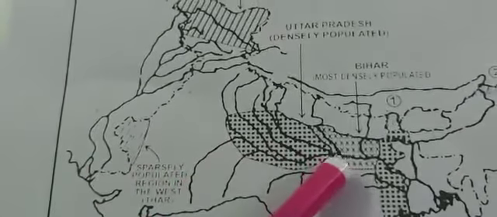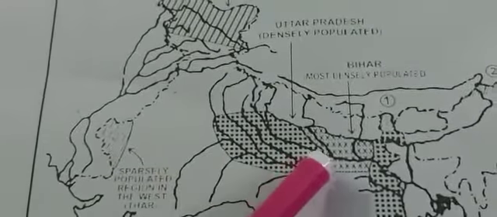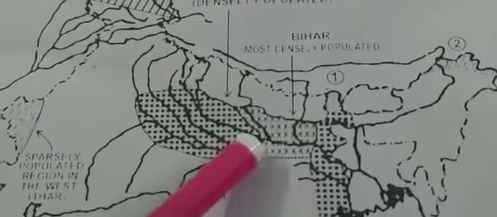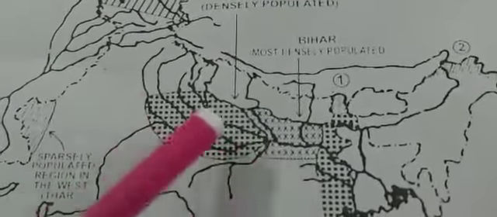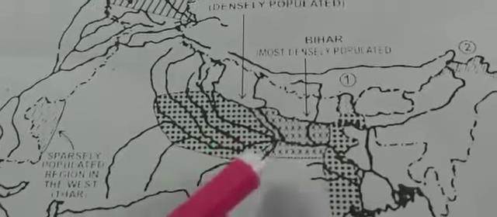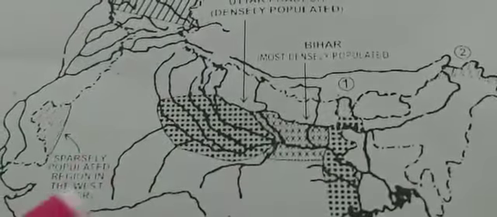Then next will be Bihar, children. This is a very densely populated area. This also you remember, it will start from where the fourth river meets. From there it will start and go till West Bengal. You will get the political map or river map also. The river map, children, is where all the rivers are drawn. So you have to keep the exact place in mind.